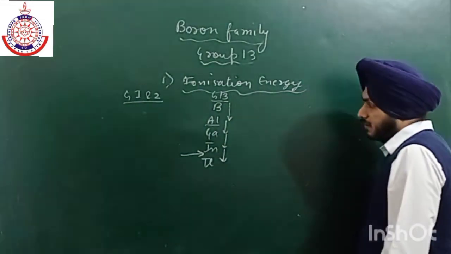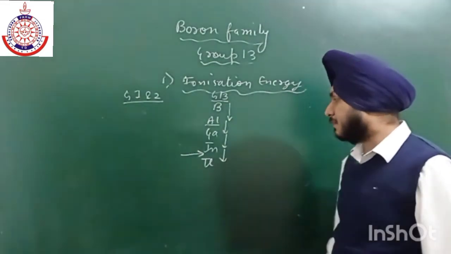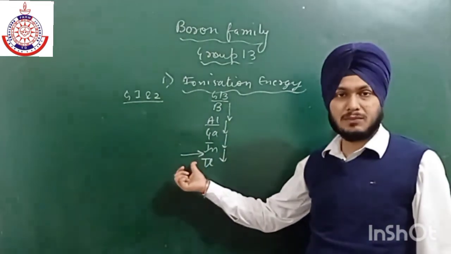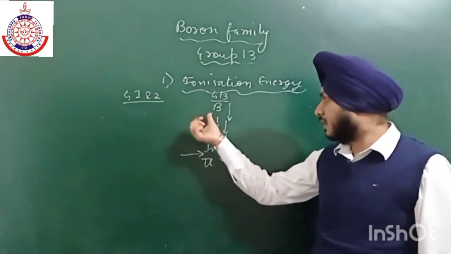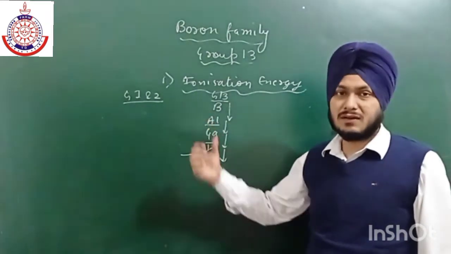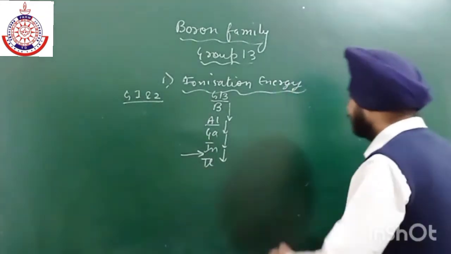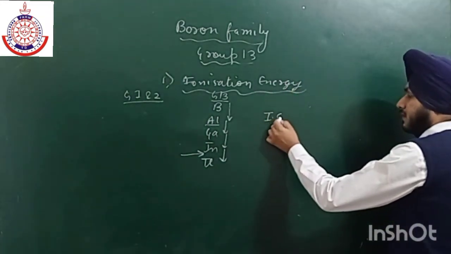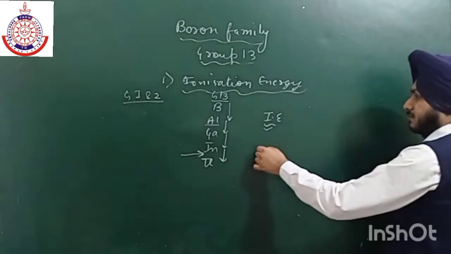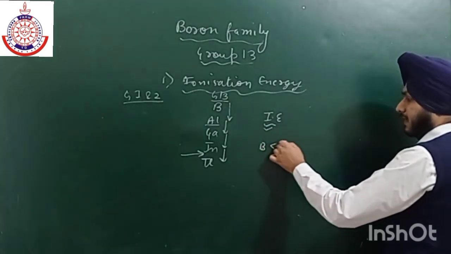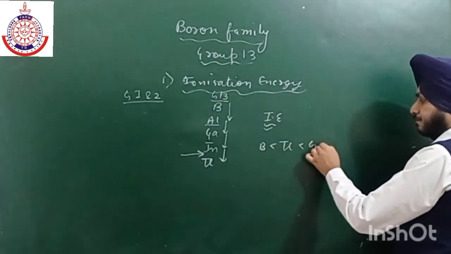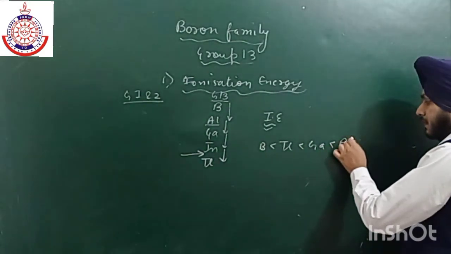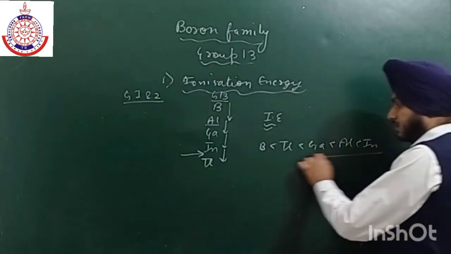Now the reason is simple: it is due to the poor shielding effect of f orbital, and here poor shielding effect of d orbital. Now the trend, the order, is like this: boron, and then we have thallium, then gallium, then aluminium, and then indium. Okay, so this is the